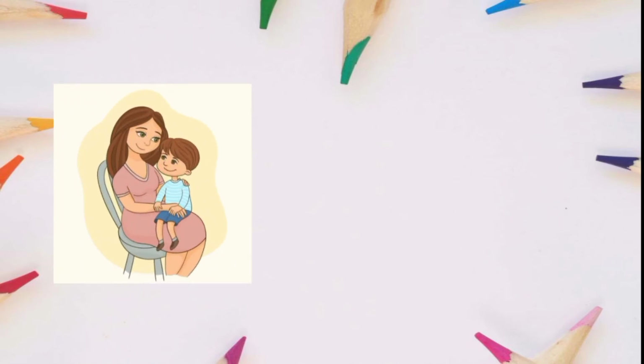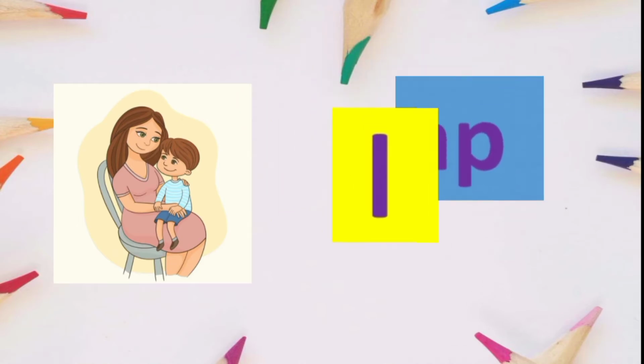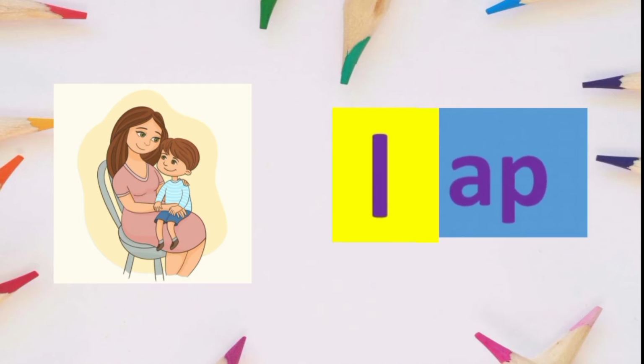Can you see the picture, children? In the picture, the boy is sitting on his mother's lap. So here the word is lap. App. Lap. Move on to the next one.